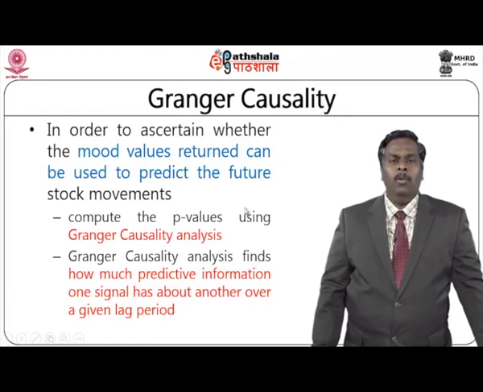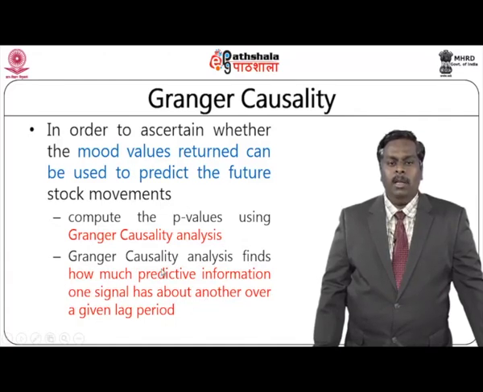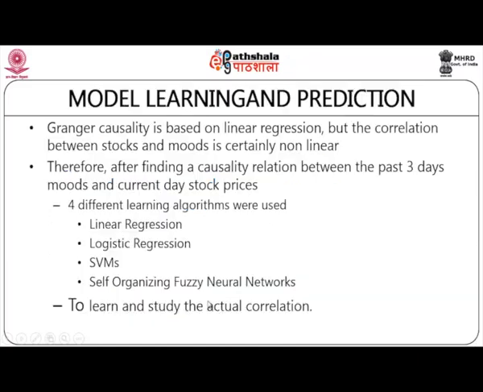So, there may be two or more variables, and you are trying to identify how one variable affects the other. Here they are trying to identify to what extent predictive information on one signal is dependent on another signal. Here the dependency is to what extent it is lagging. Based on this Granger causality analysis, which is actually a simple linear regression to identify the correlation, we may end up with a relation between two variables or two mood states.